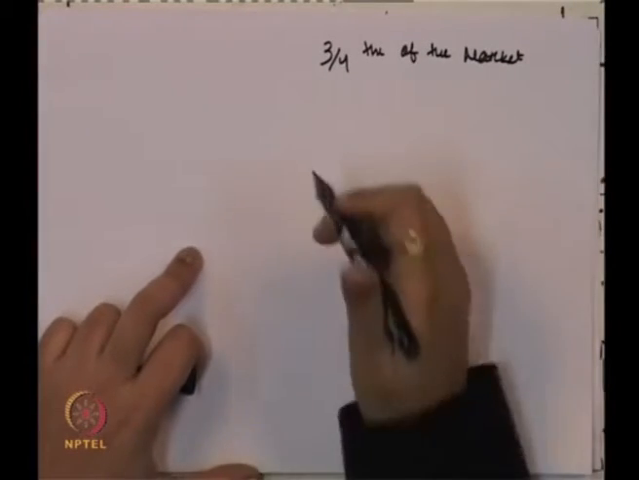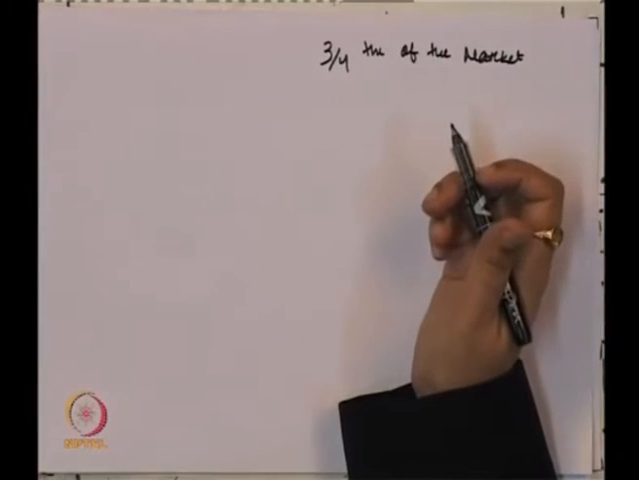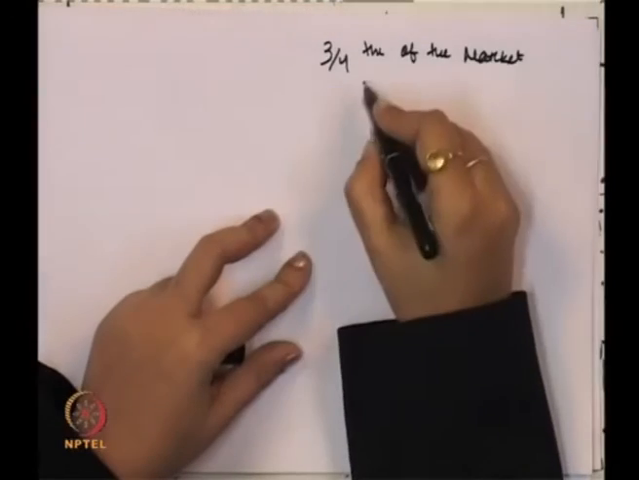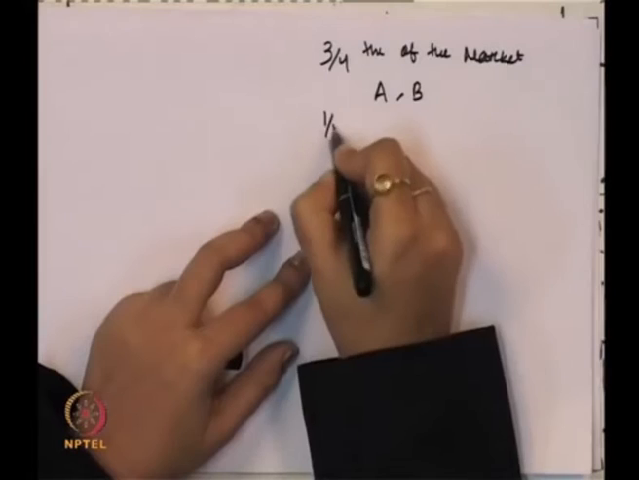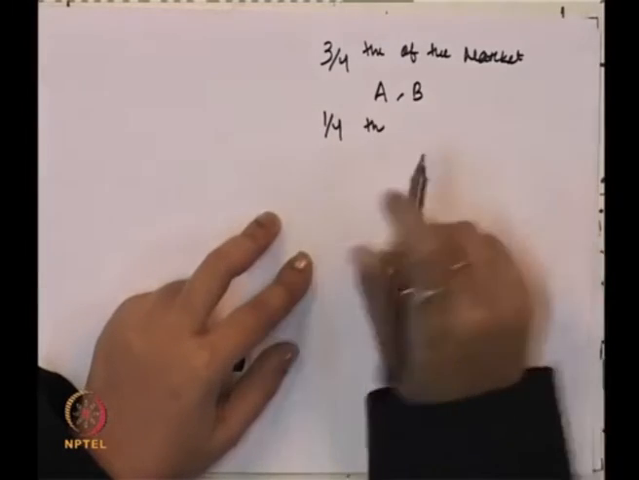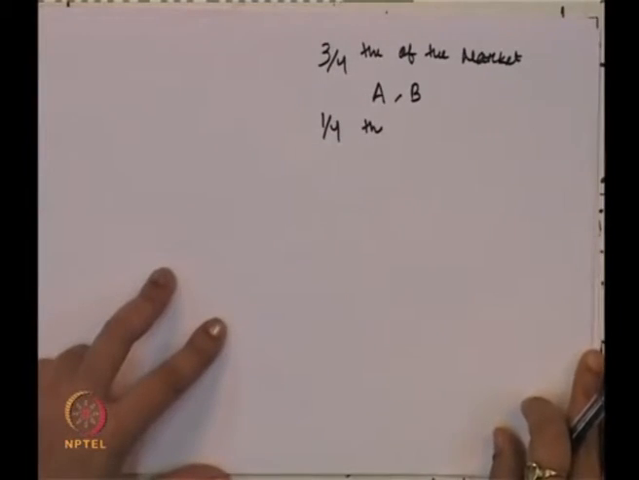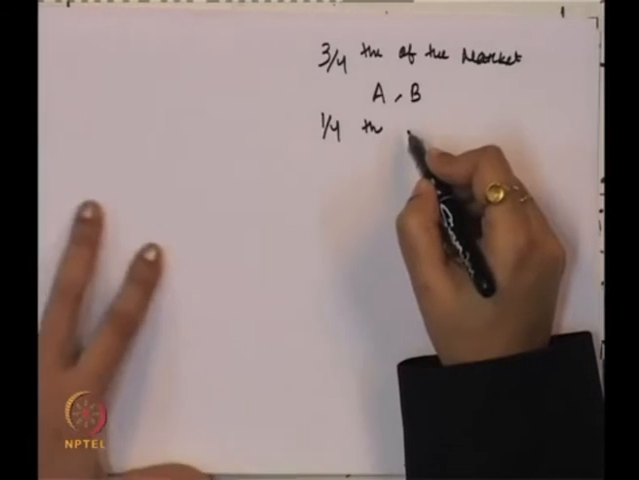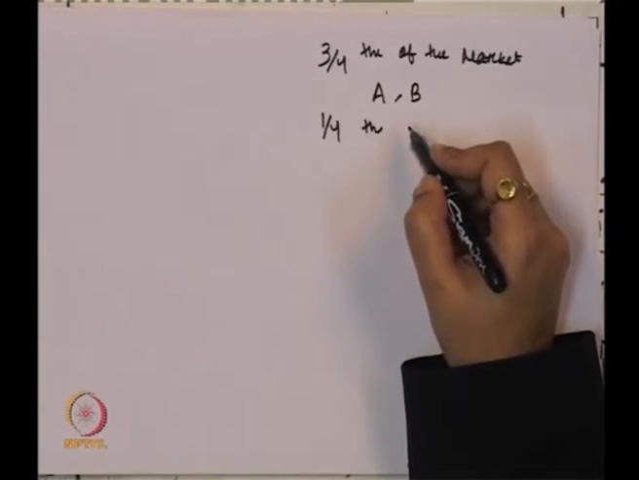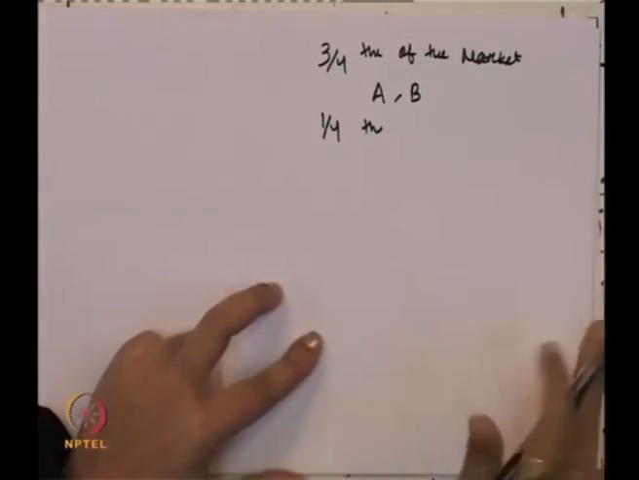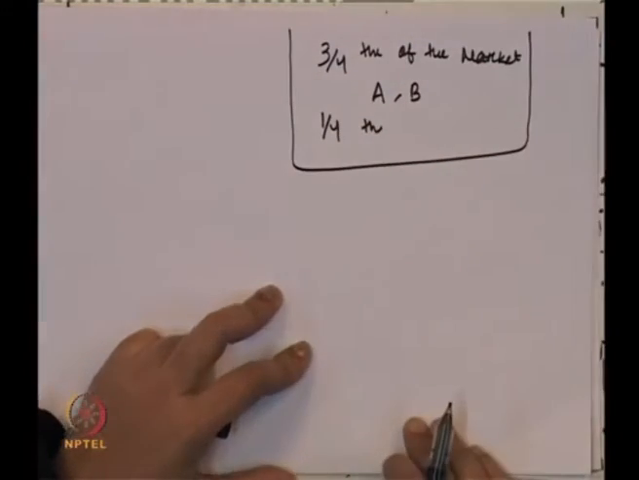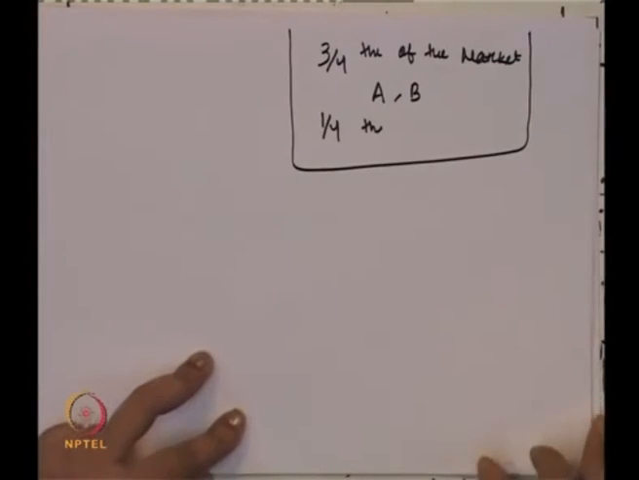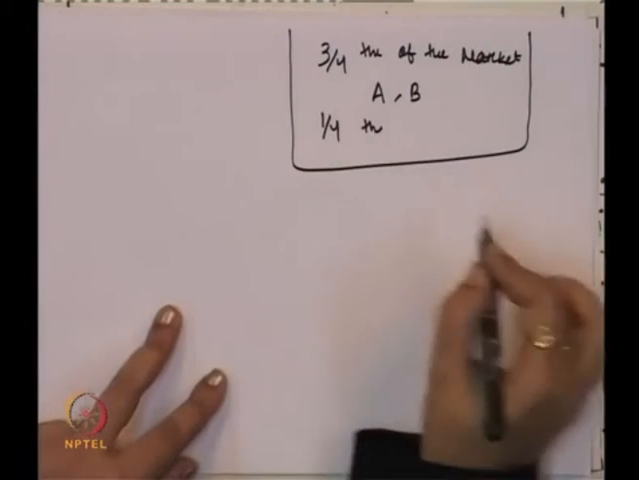So, if you remember, A and B together were just producing 3/4 of the market, and 1/4 was not produced by either firm A or firm B, at least in the first period. Now, what will happen in period 2?